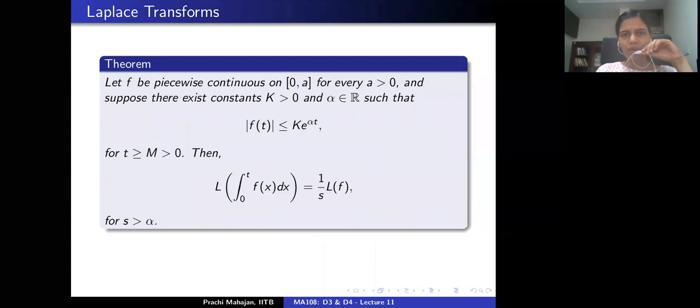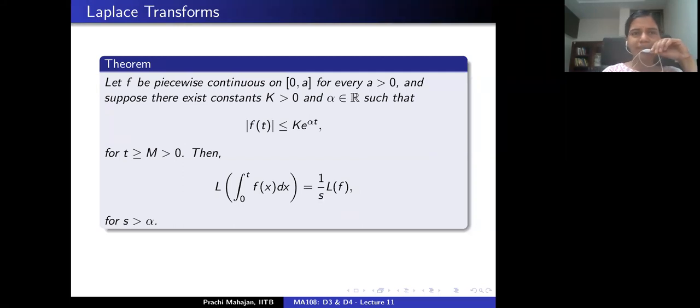And last time we also discussed how the Laplace transform of the integral of f is related to the Laplace transform of the function f. Yeah? So what does this statement say? Suppose that f is piecewise continuous on the interval 0 to a for every a positive, and suppose that f is of exponential order alpha.